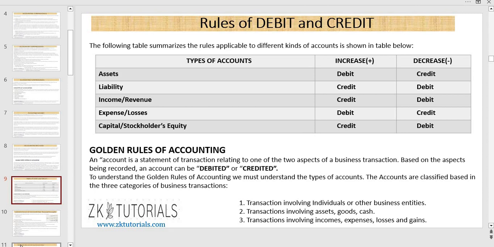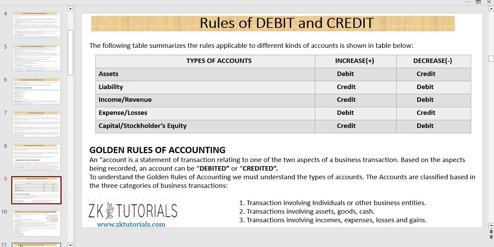And if we are selling any old asset by depreciating its value, it means the value of the asset is decreasing. So in that case, at the time of sale of the asset, we credit the assets account. Next is liability. If the liability increases, we will credit the liability. If the liability decreases, we will debit the liability account.